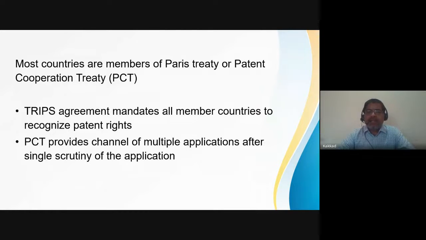And then there is the Paris Treaty where you recognize rights of other nations. So what you do is you file a patent in one country and then you go to another country and file a patent under the Paris Treaty. In that case you have to go individually to different countries, or you can go for a single application under PCT. Now TRIPS, that is the World Trade Organization, has been pushing all the member countries to recognize patent right.